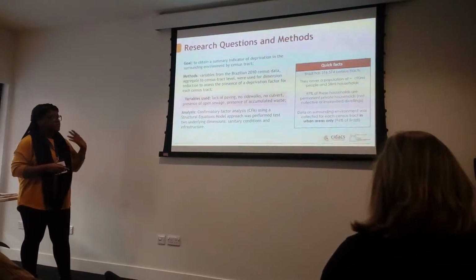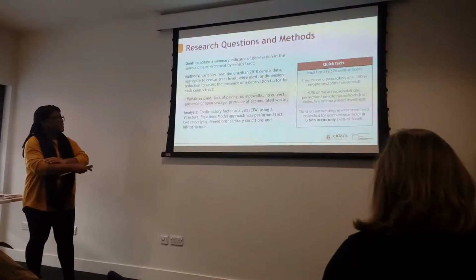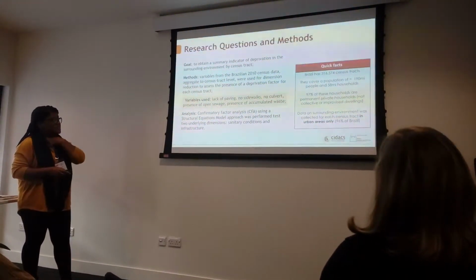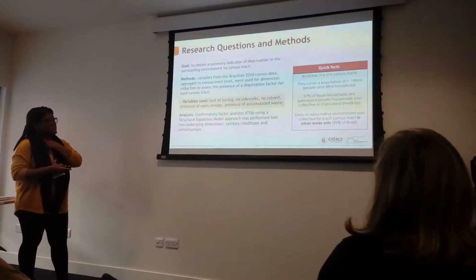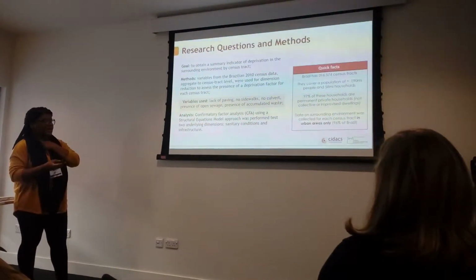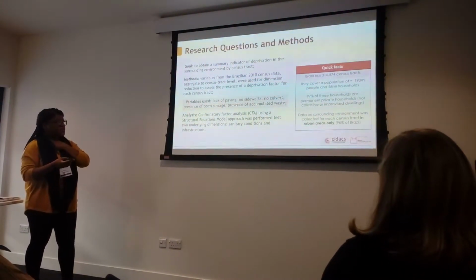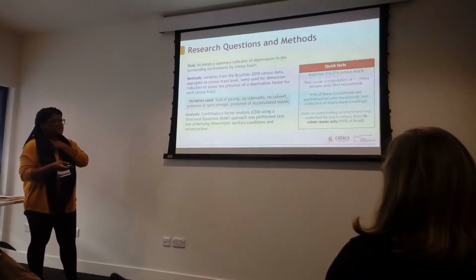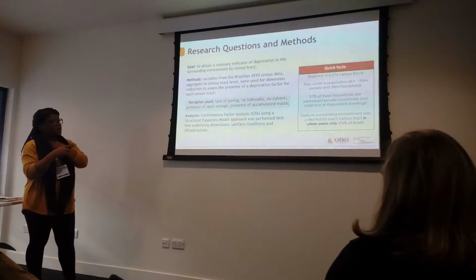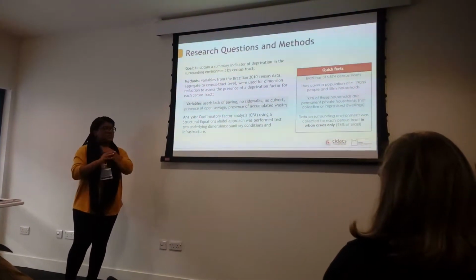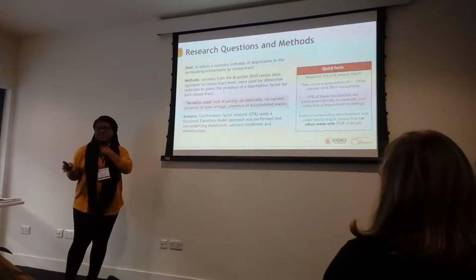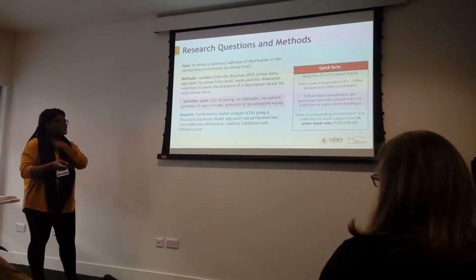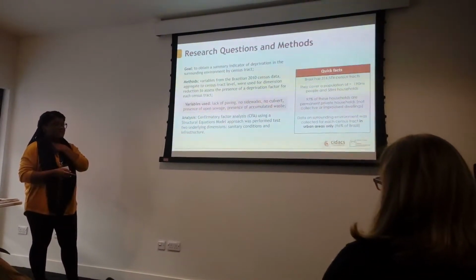And the variable selection that we did was oriented by a scoping review that was presented by Andrea 2 days before that. And the variables that we used are from the last edition of the census, the 2010 census. We used a dimension reduction approach, and the variables we selected were lack of paving, no sidewalks, no cover, presence of open sewage or raw sewage on the streets, and presence of garbage or accumulated waste. It's important to remark that those variables are only collected for urban areas, so this would cover around 96% of the Brazilian territory, and will cover around 190 million people and 58 million households.